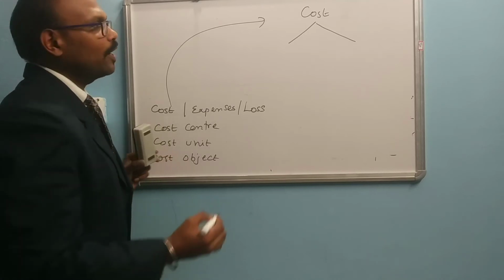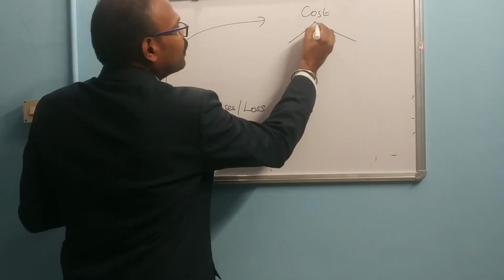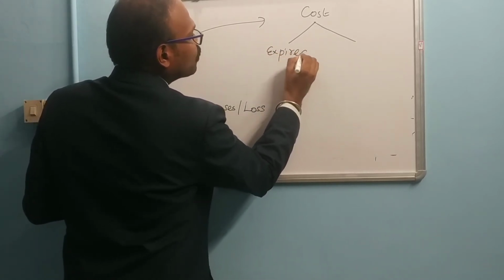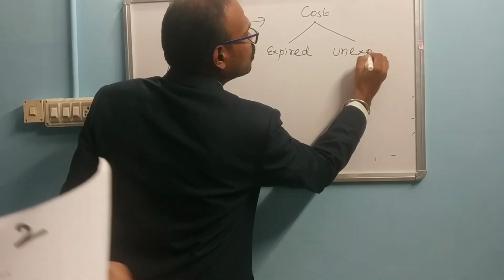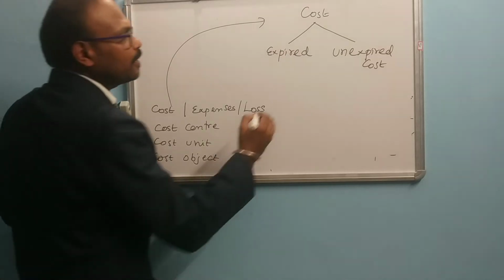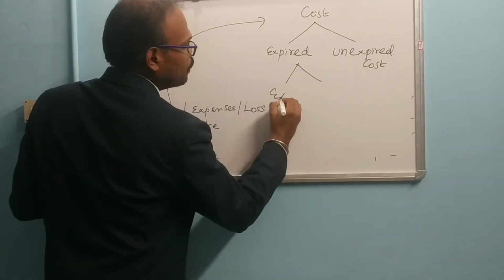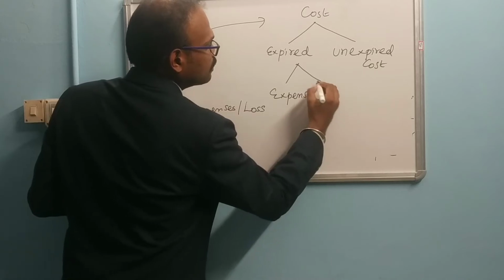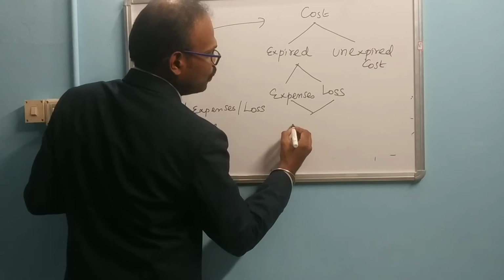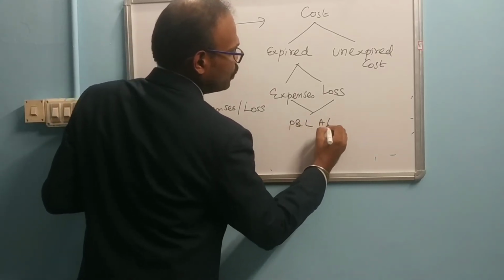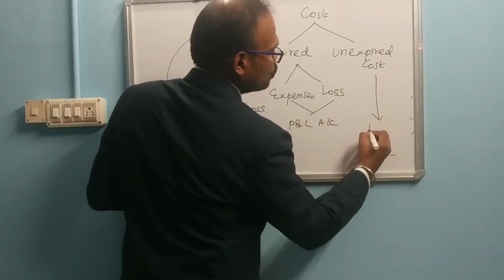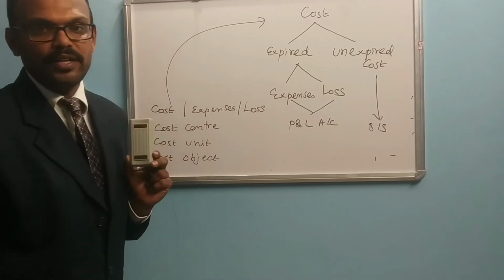The first one is expired cost and the next one is unexpired cost. Expired costs are further classified into expenses and loss. These expenses and loss we show under the profit and loss account. Unexpired cost we show under the balance sheet.